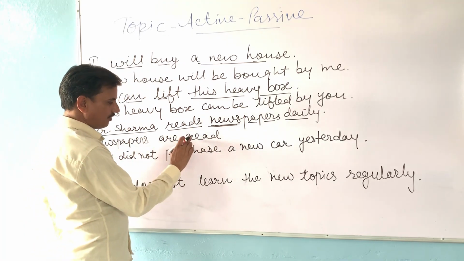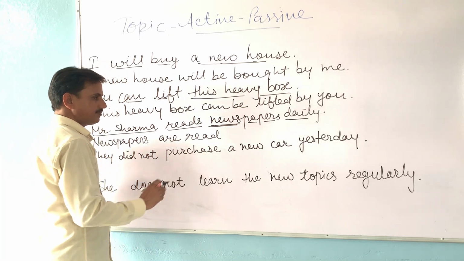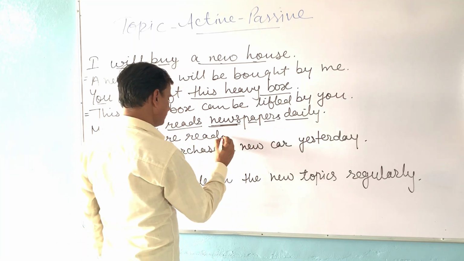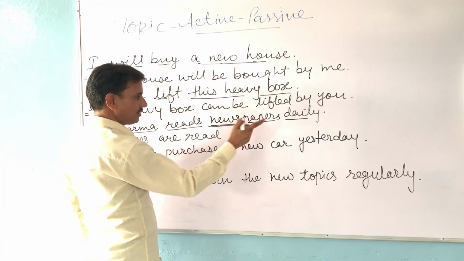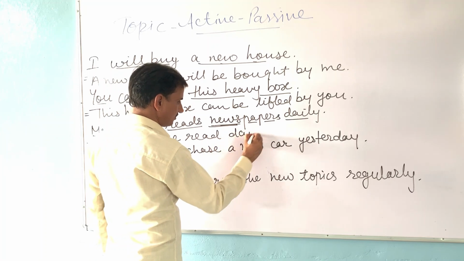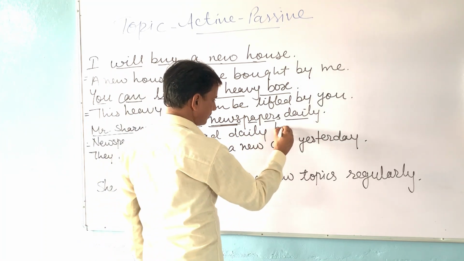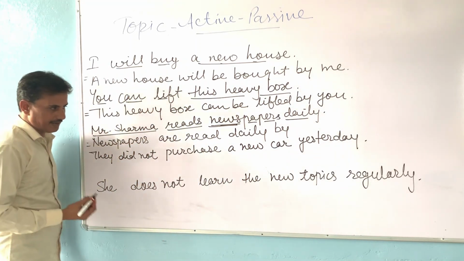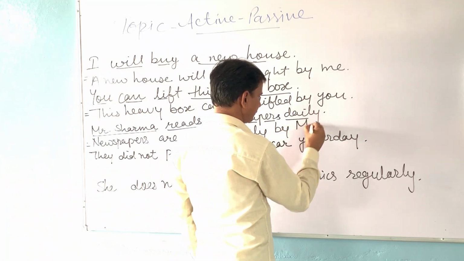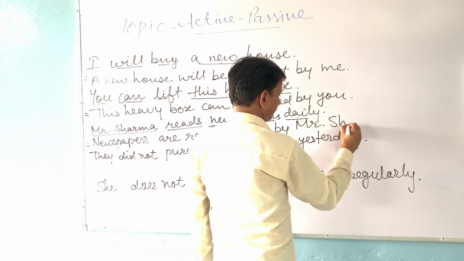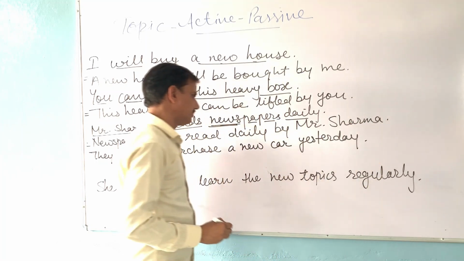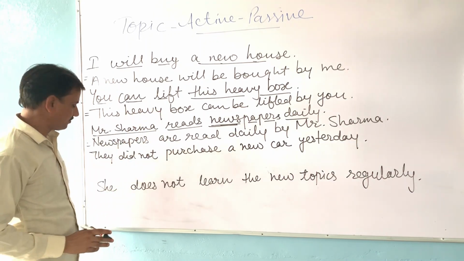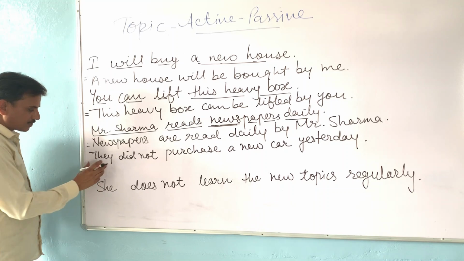The third form of read will be the same, read. Then we will add other words. In this sentence, the other word given is daily. So after the third form, we have to write the other word daily. And now write by. And now write the subject. The subject is Mr. Sharma. This is a noun, a name, so it will not be changed. Mr. Sharma. Full stop. So this is the passive sentence: These papers are read daily by Mr. Sharma.